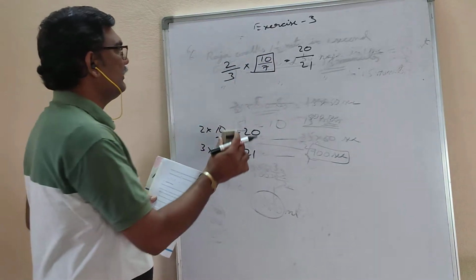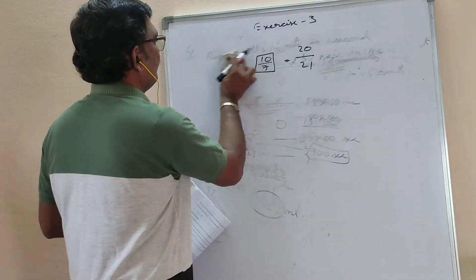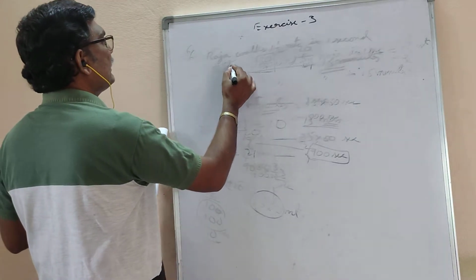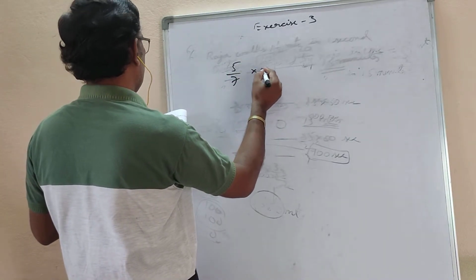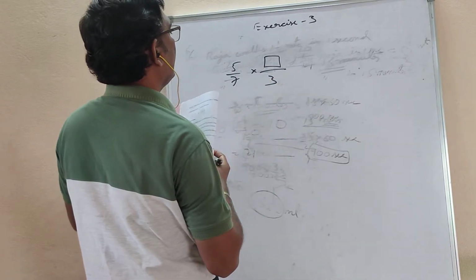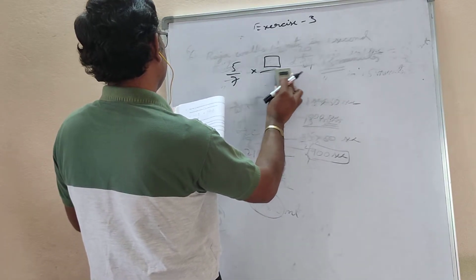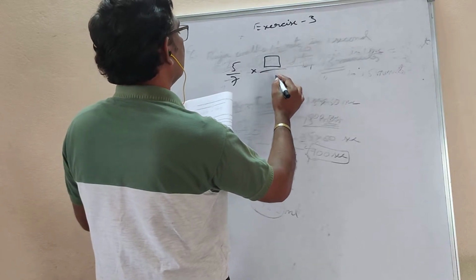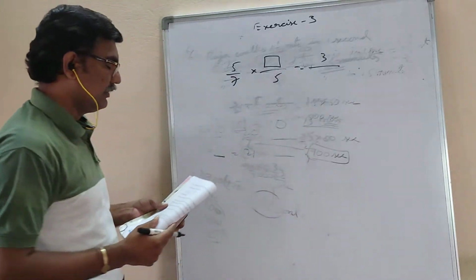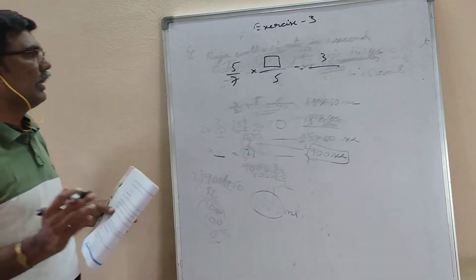Next question. 5 by 7 into dash by 5 is equal to 3 by dash. Now listen.